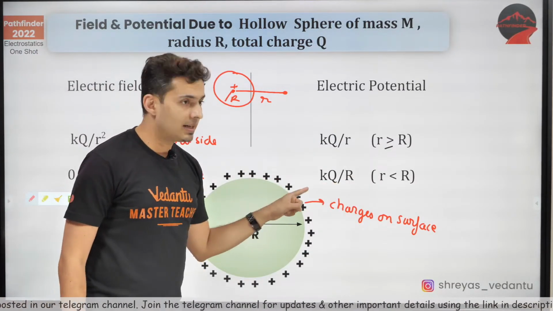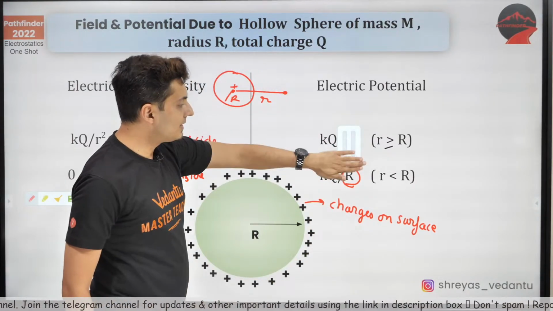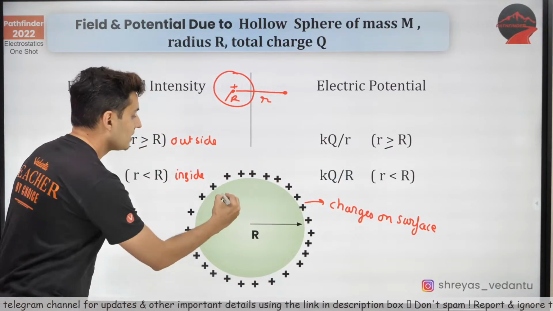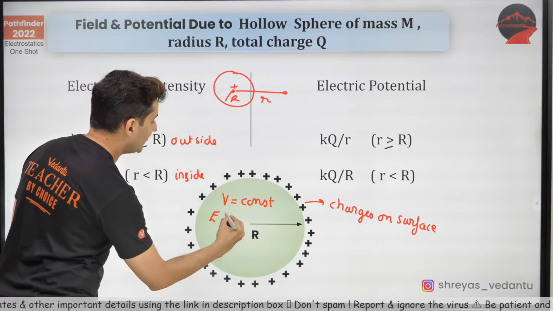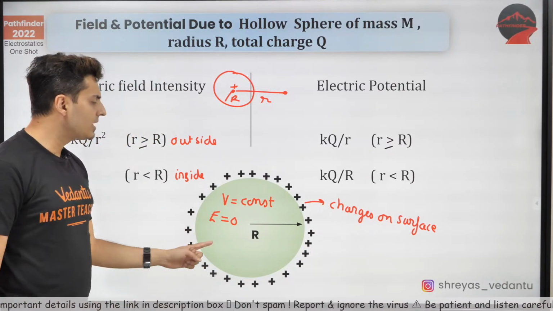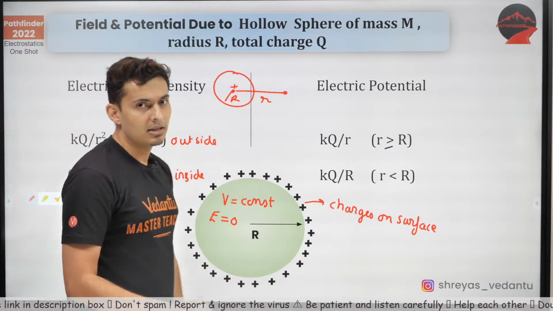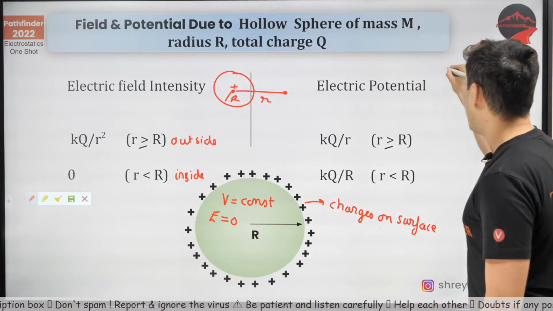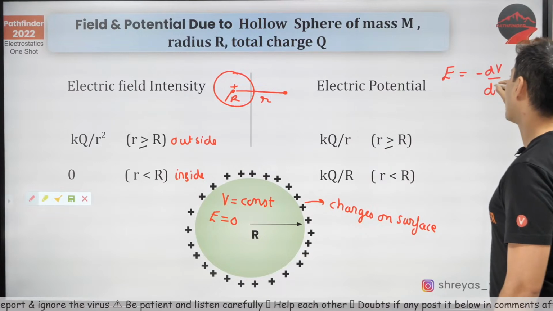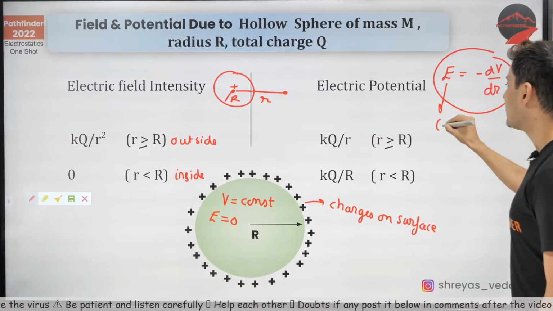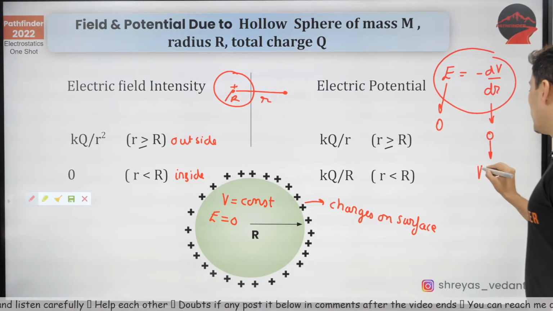But when you are inside, this is very important. This is capital R. Notice there is a small change. Why? Because the potential inside will be constant. Why is it constant? Because field is 0. Why would 0 field mean constant potential? Do not forget, in my previous revision class or even my detailed classes, I have been mentioning this again and again: E is minus dV by dr. This is the formula. So if field is 0, then the derivative is also 0. That means there is only one thing.